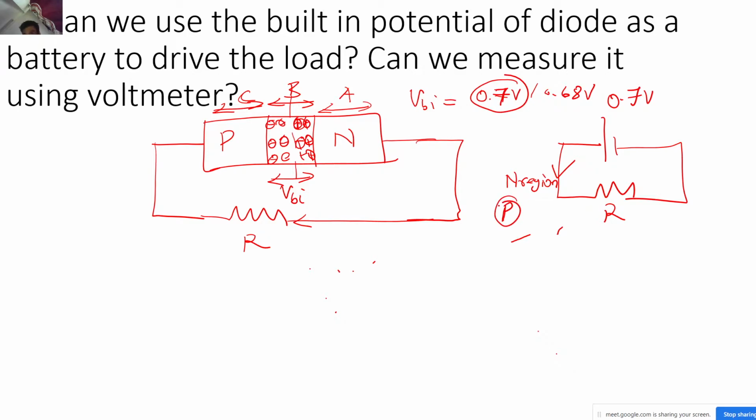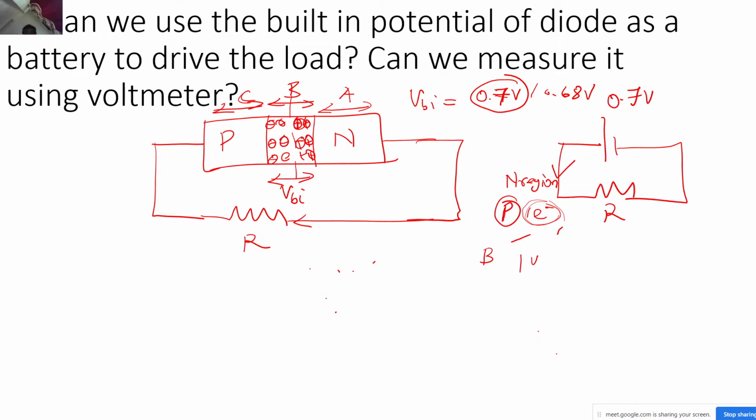Each phosphorus atom brought one electron with it, and corresponding to this one electron there was a positive charge in the nucleus of the phosphorus atom. You agree with this? Correct. Similarly, in the P side I had boron, with one vacancy, corresponding to which there was an opposite charge, correct?